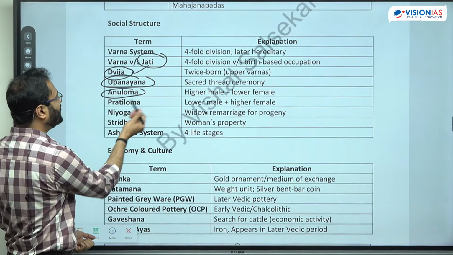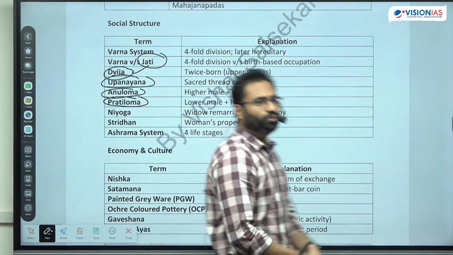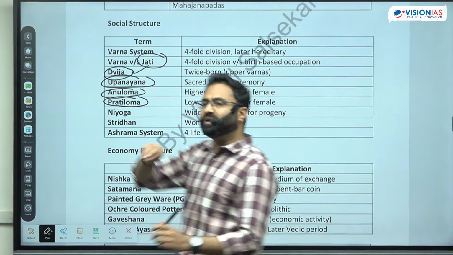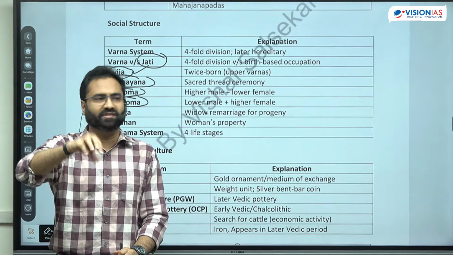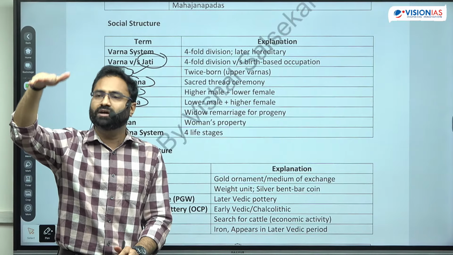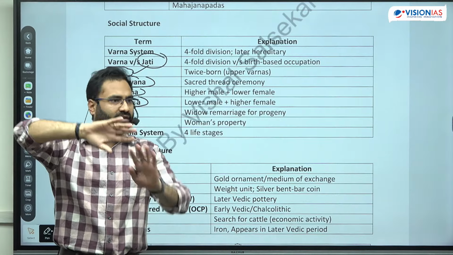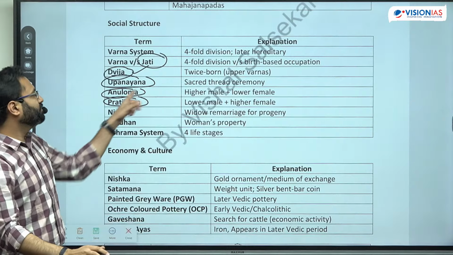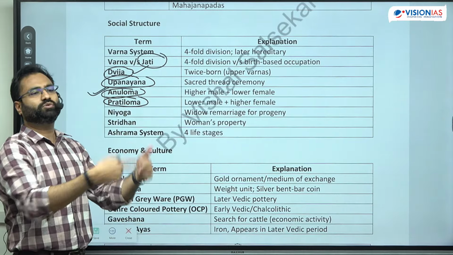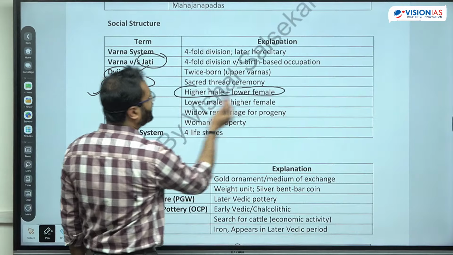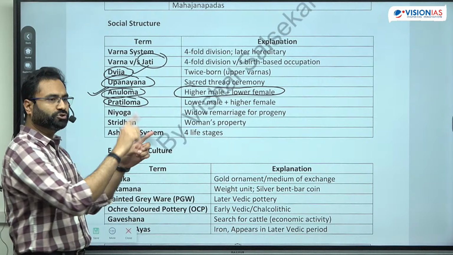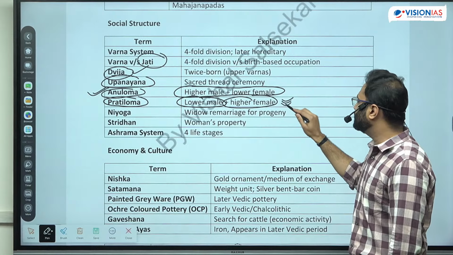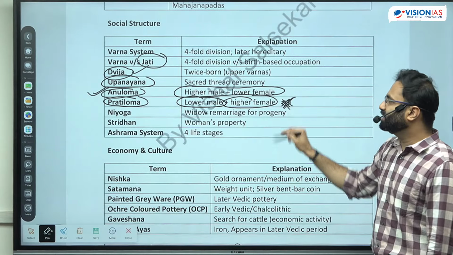Then there are these type of marriages like the Anulom and Pratilom. Now Anulom Vivaha in accordance with the societal structure. Now if you see that presently also at many such places it happens that if the higher varna male or higher caste male marries with the lower caste female, then generally it is accepted, but if that is the reverse phenomena, then it is being criticized. So this is the same phenomena. Anulom is according to that particular tradition. So the higher varna male and the lower varna female, and the pratilom is opposite to that, the lower varna male and the higher varna female. So as per the Vedic text, this is being discarded, इसे criticize किया जाता था.